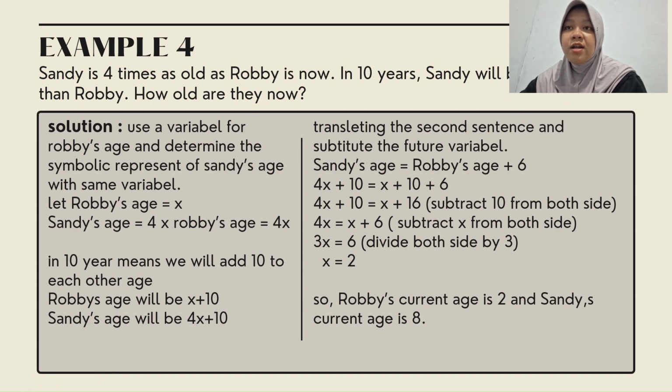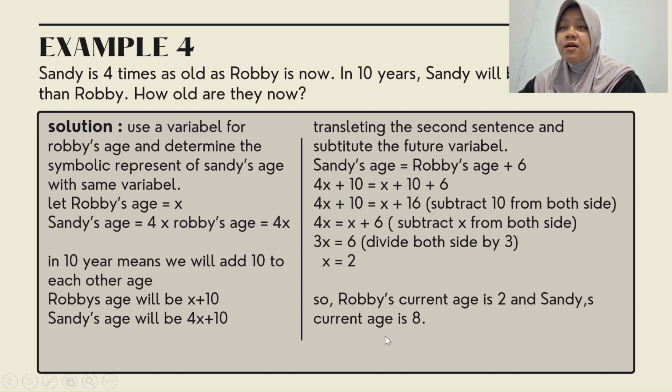We subtract 10 from both sides and we have 4x is x plus 6, and subtract x from both sides and we have 3x is 6. Next, divide both sides by 3 and we have x is 2. So Robbie's current age is 2 and Sandy's current age is 8.